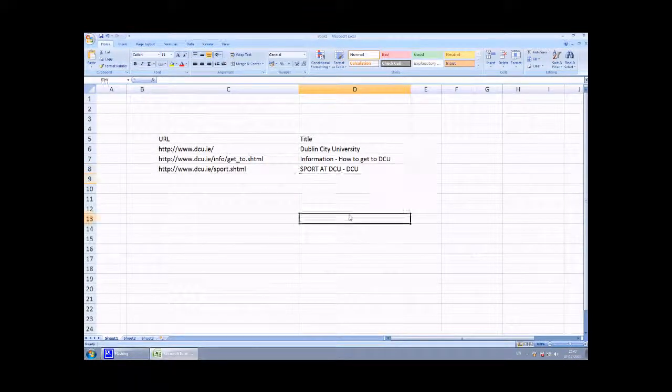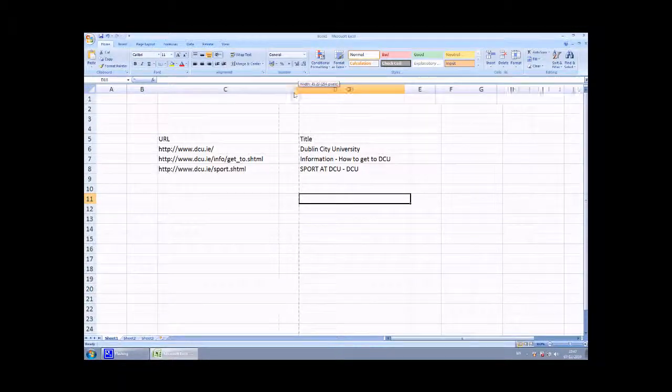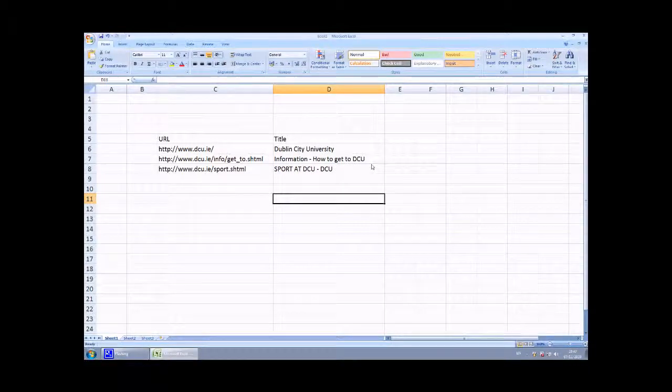Let's assume you're after doing this for the whole site and that there's a whole lot more than 3 rows. And whilst this is helpful in and of itself because you can see what the titles are at a glance of potentially the entire site, if you visited all the pages and taken the notes for all the pages, it's also very easy and useful to check what the length is. You may know that the advised length for a HTML title is around 60 characters. So it might be great if you could easily check what the length of all these cells is.